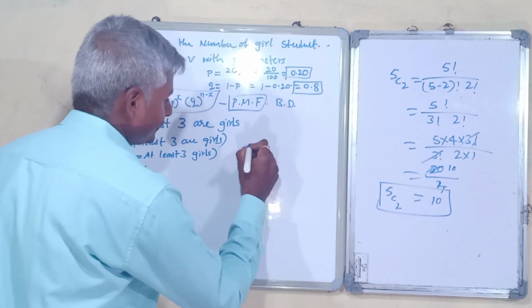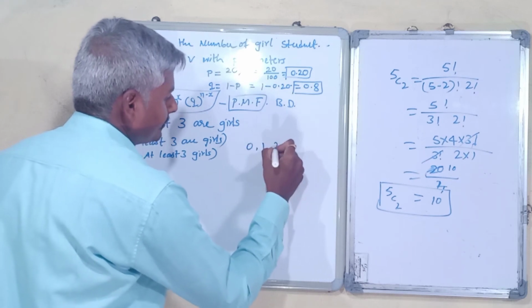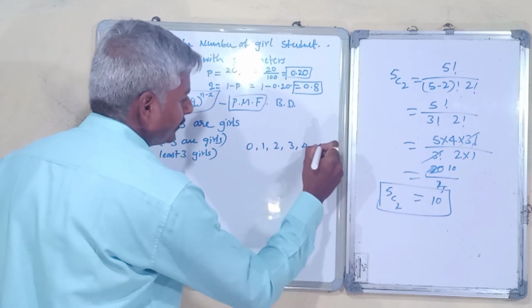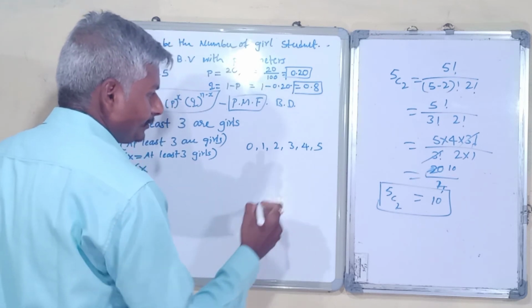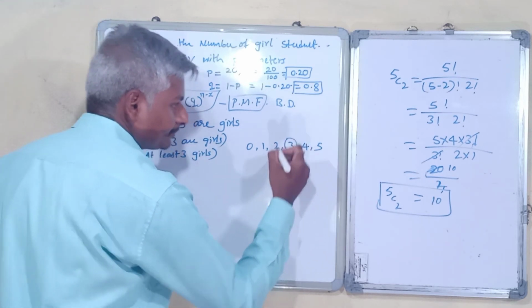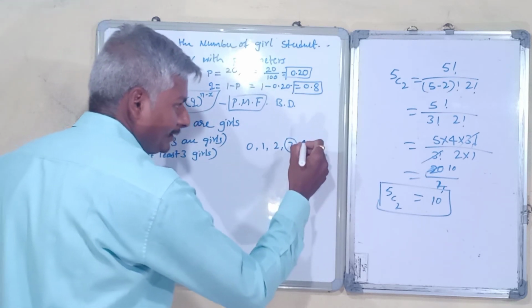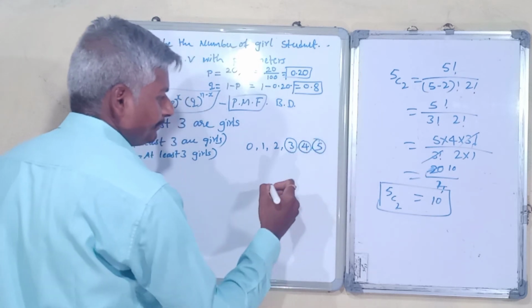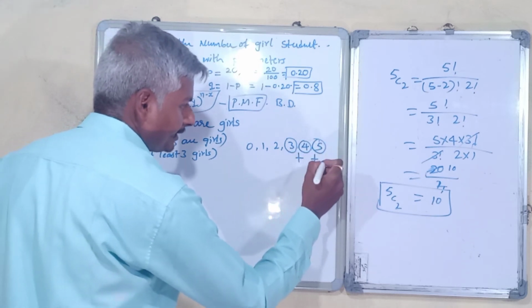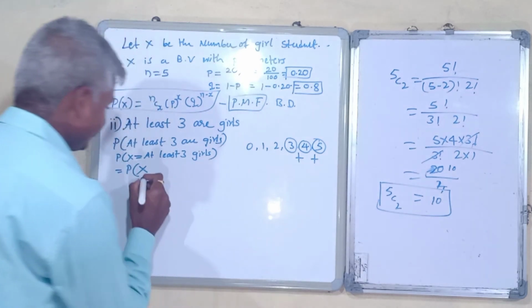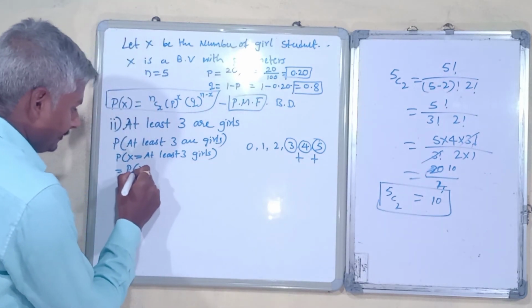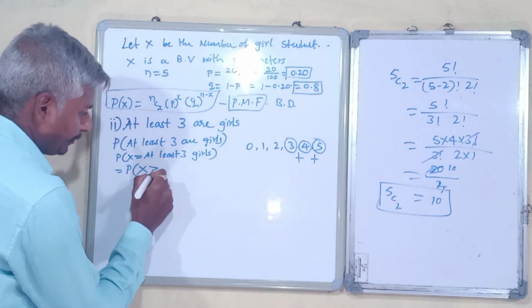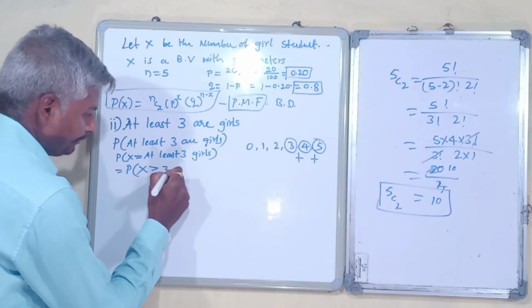There are 5 students, no? 0, 1, 2, 3, 4, 5. So at least 3, maybe 4, then maybe 5. So 3 plus 4 plus 5. That is the probability of X more than or equal to 3.